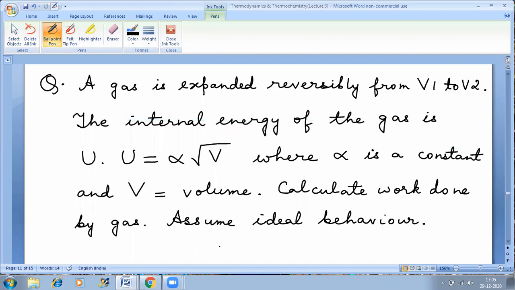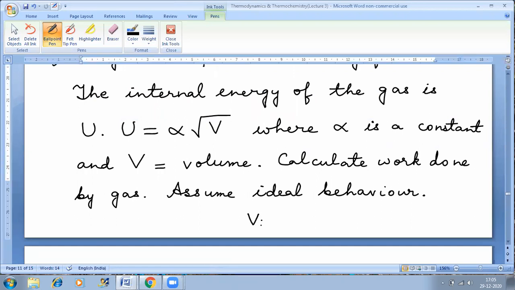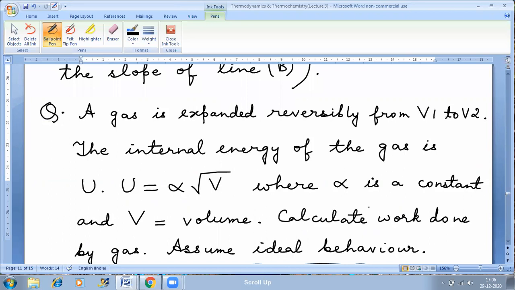Now, in your final answer, you may have V1, V2, alpha, gamma. Only these things are allowed in the final answer. Why? Because alpha is given in the question. Whatever is given in the question can definitely be present in the last expression. Gamma is not given, but gamma is a constant for one type of gas, so even that is allowed. V1 and V2 are mentioned already in the question.